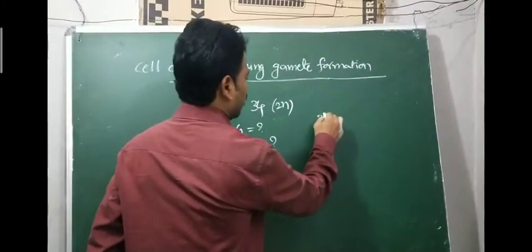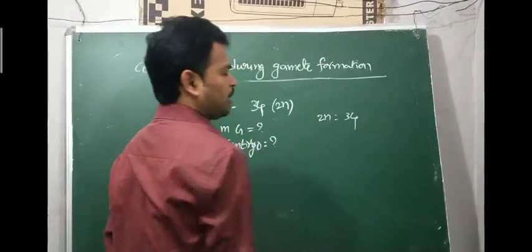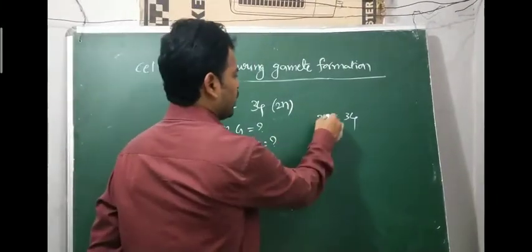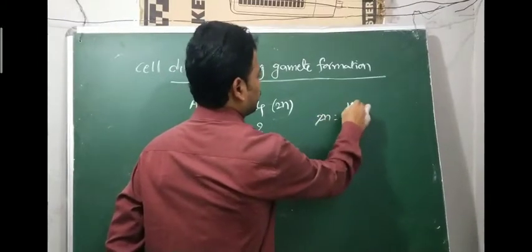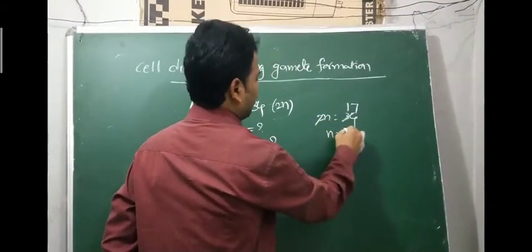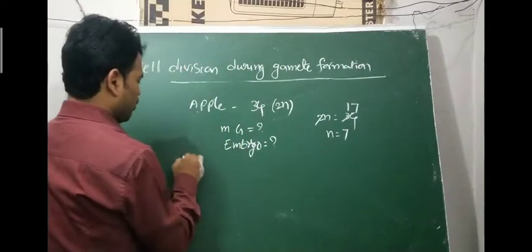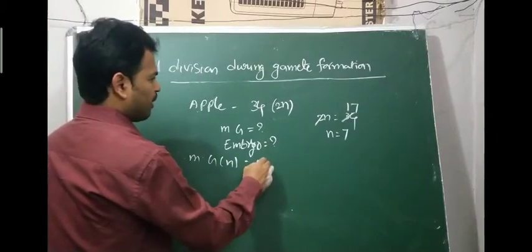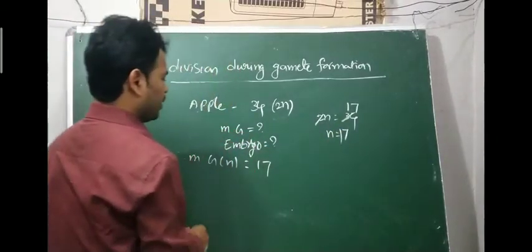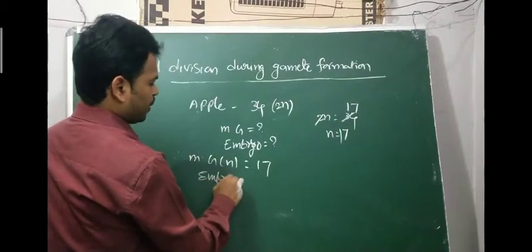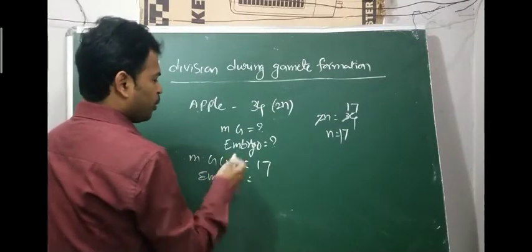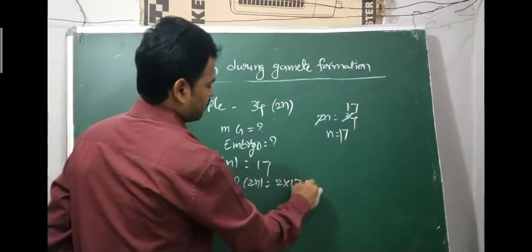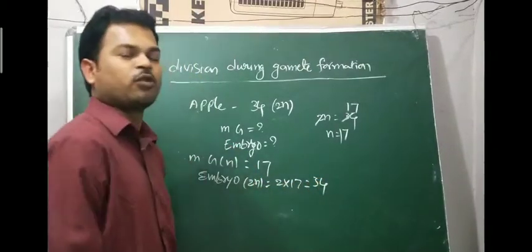So 2n equal to 34, because apple is nothing but an angiosperm. So 2n equal to 34, n equal to 17. So the male gamete is haploid, n equal to 17. Embryo means diploid, 2n condition, that is 2 into 17, that is 34. Such types of questions may come.